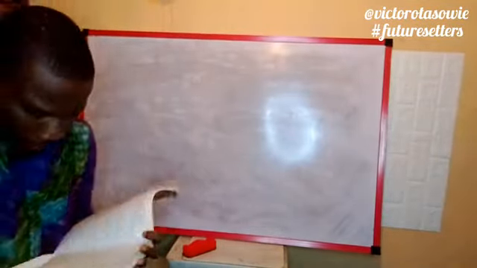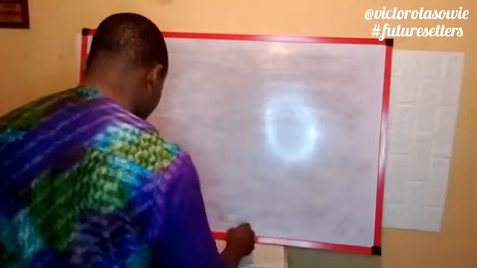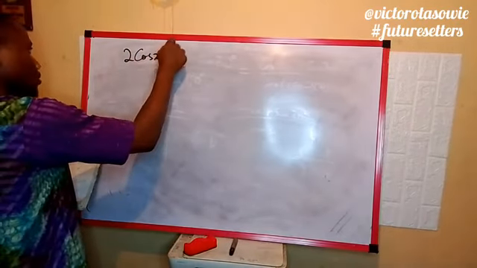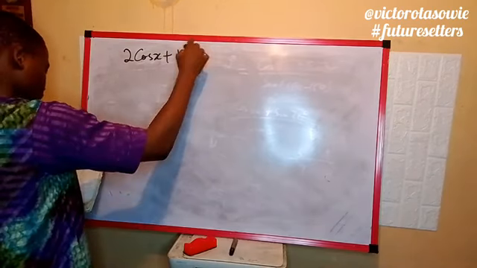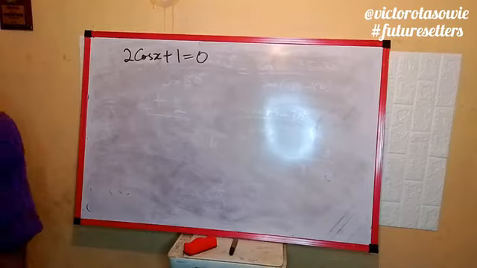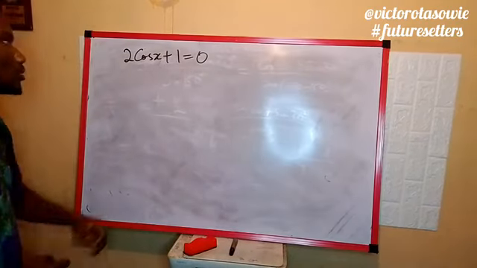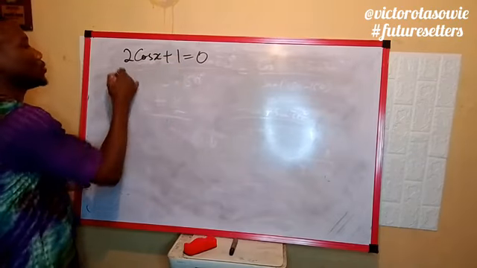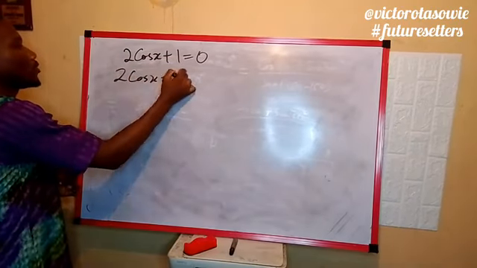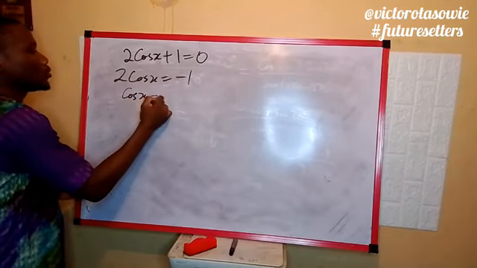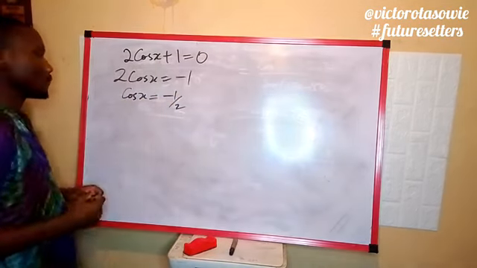So we also have another question which you can check out together. We have 2 cos x plus 1 equal to 0. In this case, we take the 1 to the other side. This will give us 2 cos x equal to minus 1. That means cos x, dividing both sides by 2, equals minus 1 over 2.